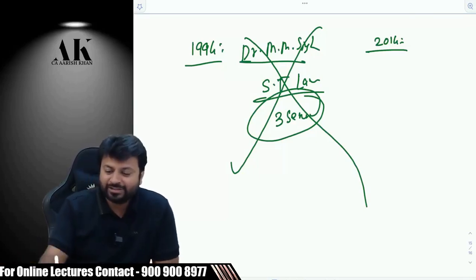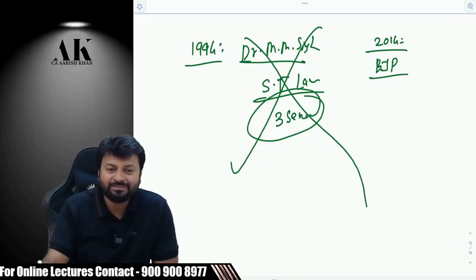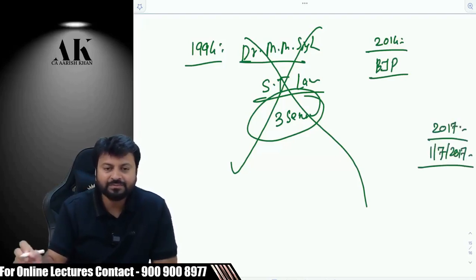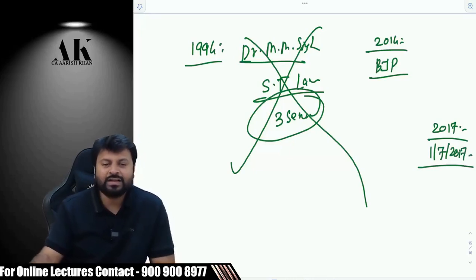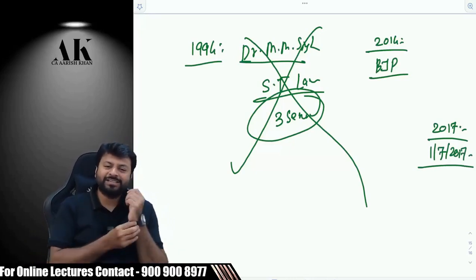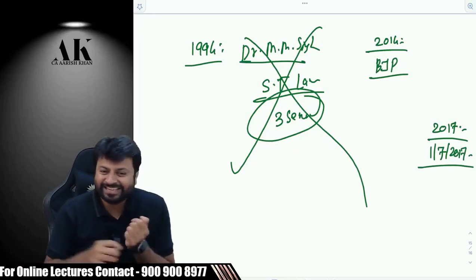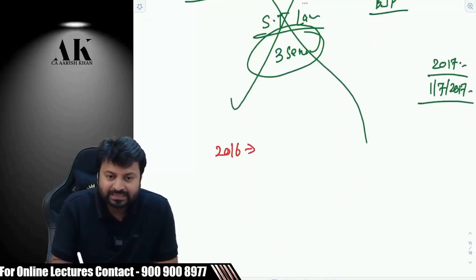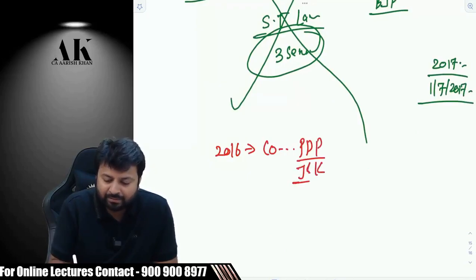The question is, in 2014, the BJP government came. Okay, listen carefully, very interesting. Now, in 2017, GST came on which date? 1st July 2017, right? Now, again that issue will come or not, of implementing GST where? In J&K. So what did the BJP government do? In 2016, they did a coalition with the PDP, which is the J&K government. Mehbooba Mufti, you might have heard, if you are interested in politics a little bit.